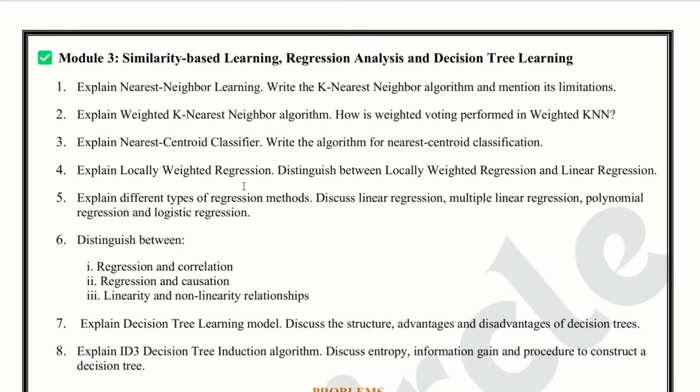Question number 5. Explain different types of regression methods. Discuss linear regression, multilinear regression, polynomial regression, and logistic regression. This is important. Learn each regression type with one simple example.